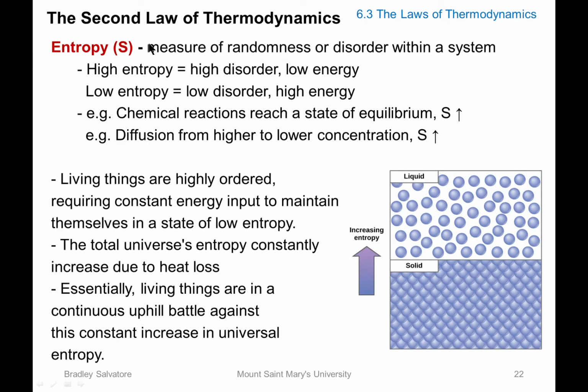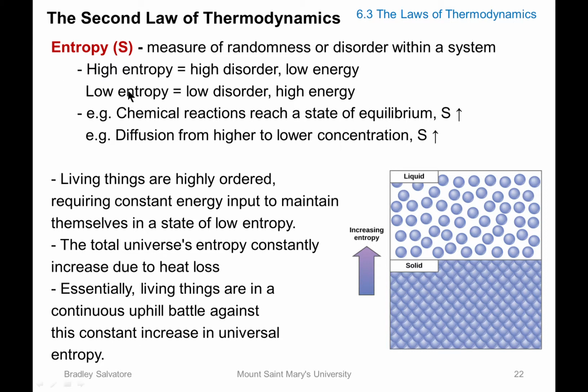So the second law of thermodynamics has to do with entropy. The entropy, as we talked about before in 6.2, now we will really define it. It is a measure of randomness or the disorder within a system. So when we have a high measure of entropy, there will be a lot of disorder and we don't have a lot of energy. When we have a low entropy within a system, then we don't have a lot of disorder. Everything is very orderly. It forms complex molecules and it has a lot of energy.